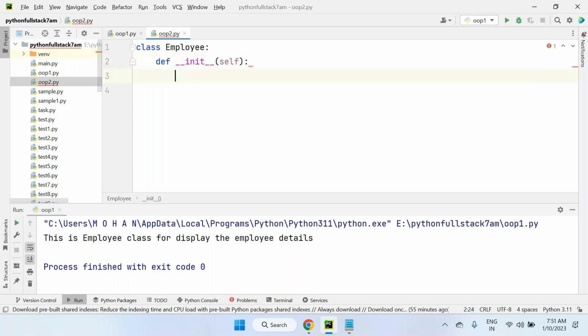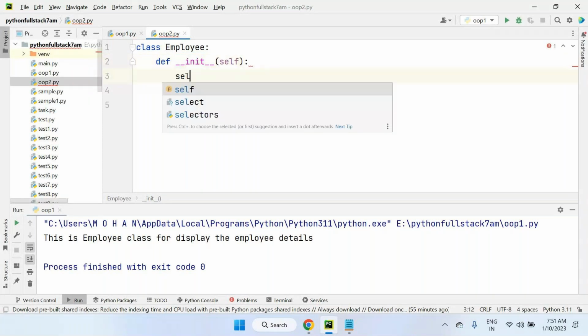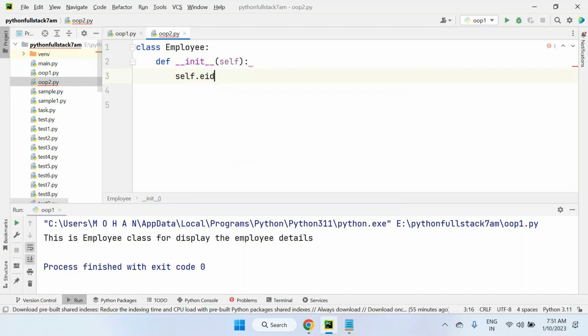So generally the constructor is used to construct something, create something, like build something. I want to use this constructor to initialize my employee fields, like employee ID equals 123. Anything you want to initialize inside the constructor, we have to use through self only. Self is not a keyword, self is a special variable. Using self, we can access current class members. Don't worry about today's program. Tomorrow you will get full clarity on why I am writing all these things. But today my intention is to show how the object-oriented programming structure looks.